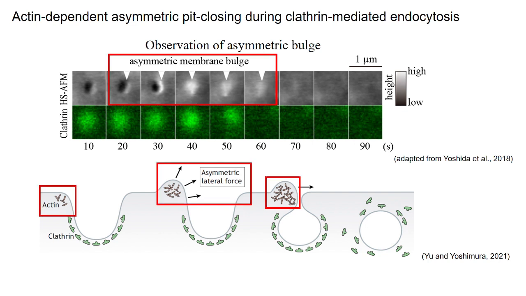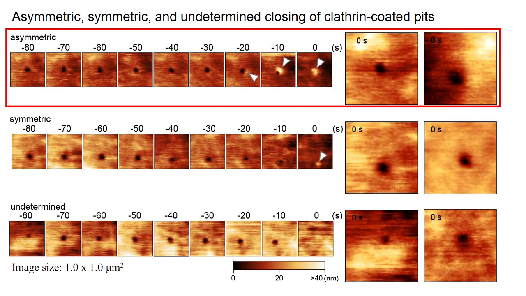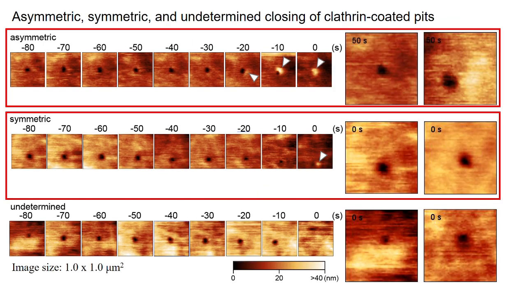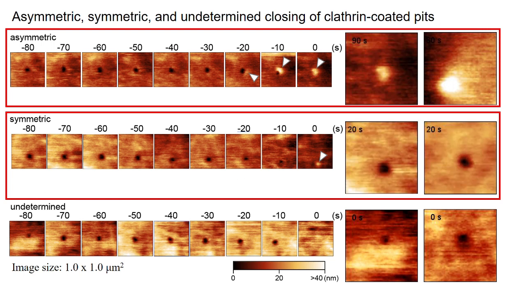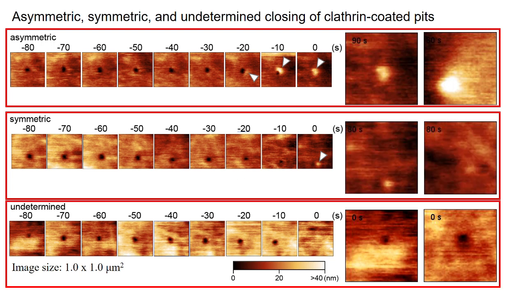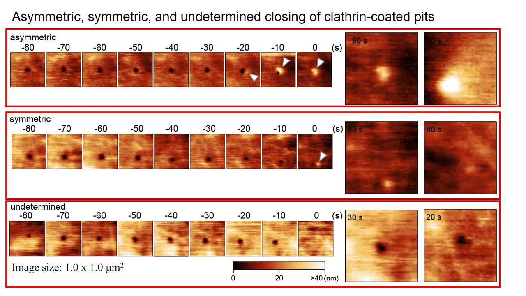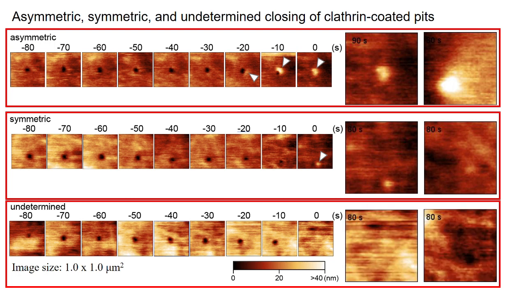Aside from the asymmetric closing, we also observed symmetric closing, where the pit shrank isotropically and closed with a very weak bulge, and anti-diamond closing, in which no membrane bulge was detected. Among the three patterns, asymmetric closing is the dominant pattern and accounts for approximately 70% of the total closing events.